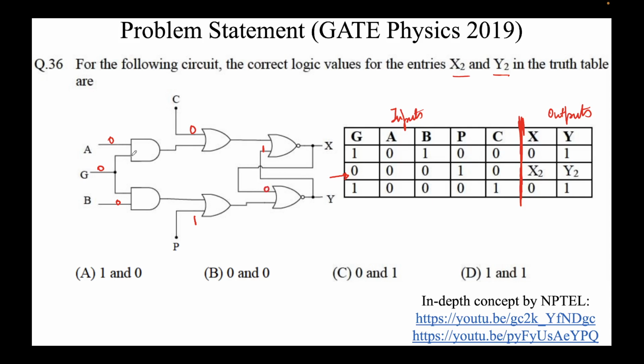Okay, 0 into 0, so this is an AND gate, so this is nothing but a times g. The inputs are a and g.